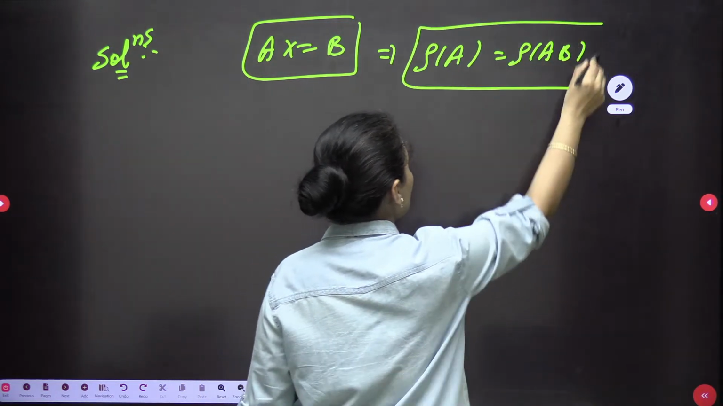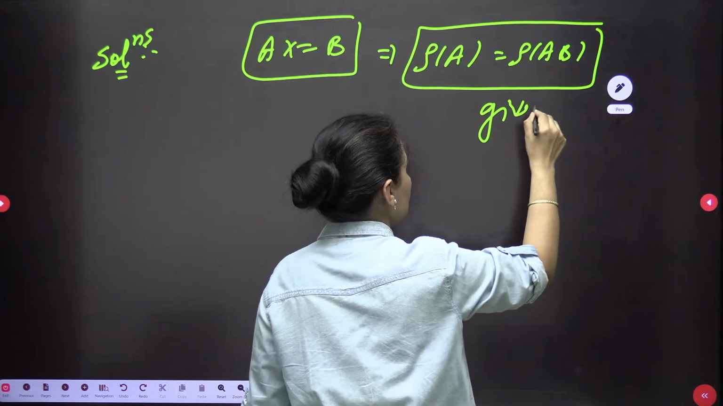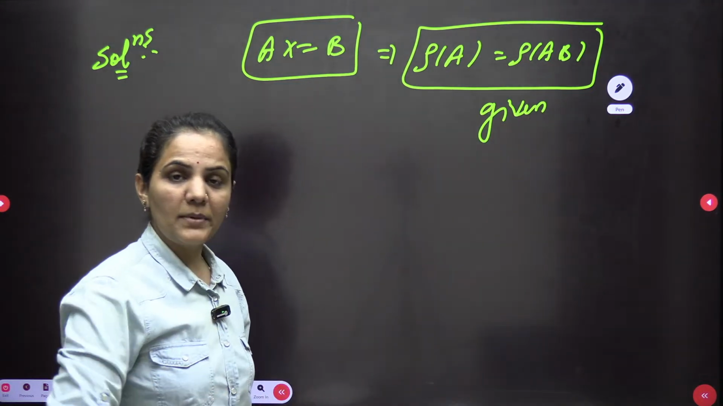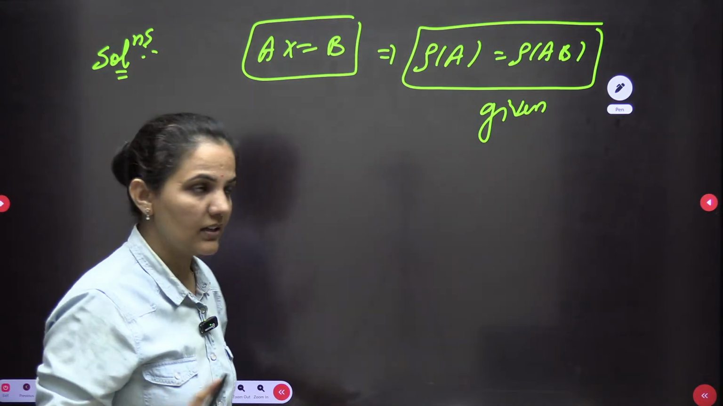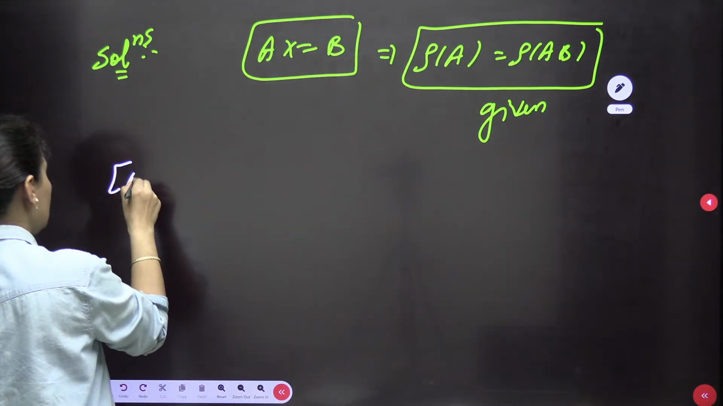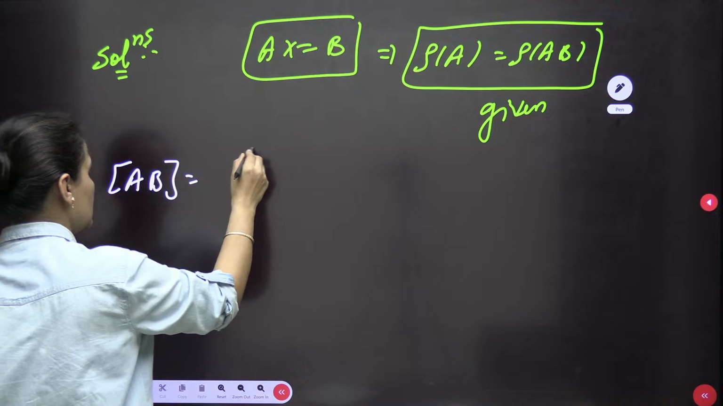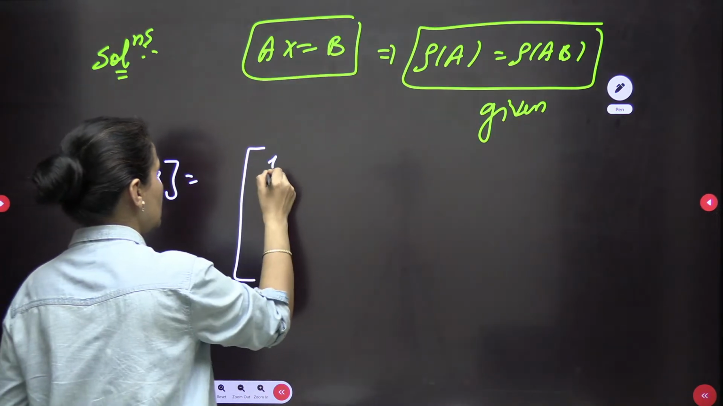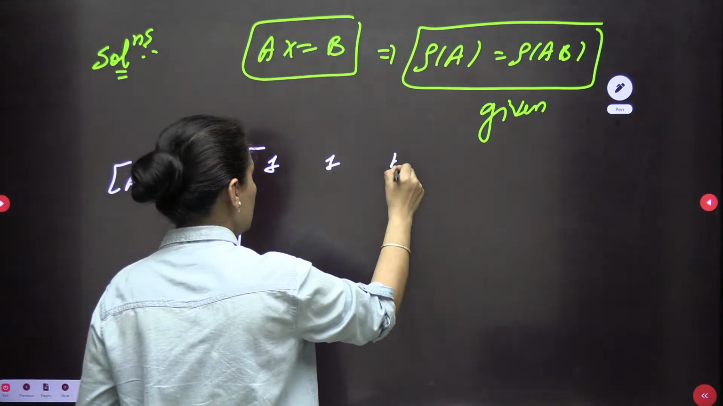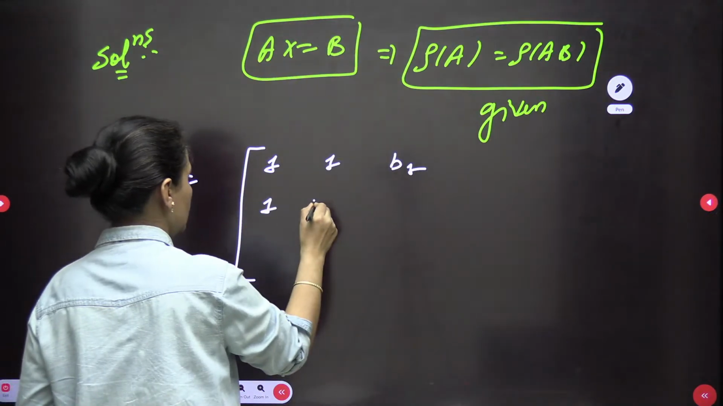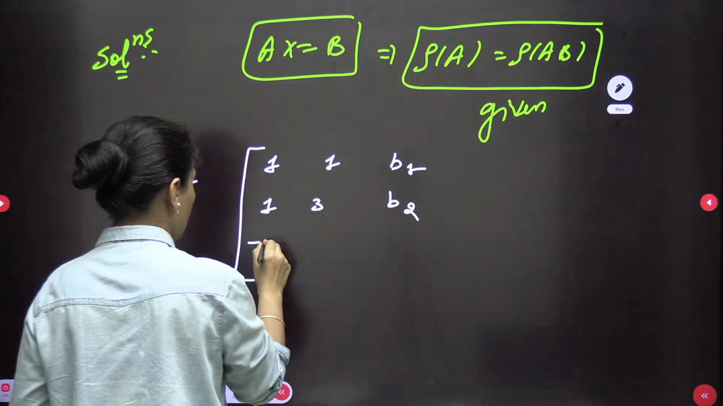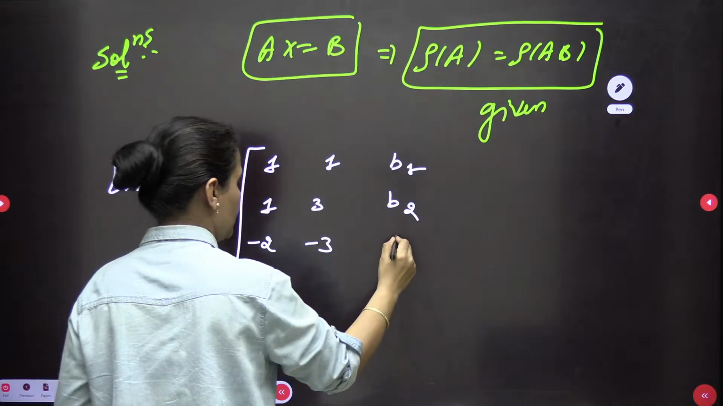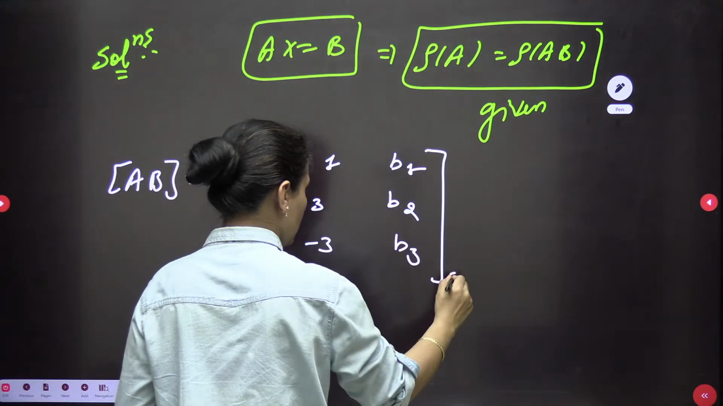This is given to you in the question, directly or indirectly. The rank of matrix A and the rank of the augmented matrix AB are equal. Okay? So let's make the augmented matrix and then we can go with this one. When I make the augmented matrix, this is 1 1 B1, next is 1 3 B2, -2 -3 and B3. This is a 3 cross 3 matrix.